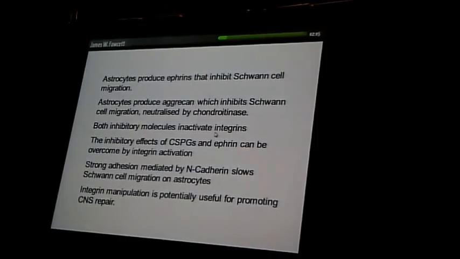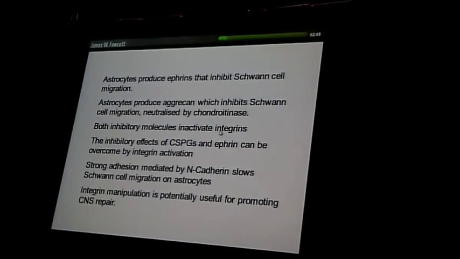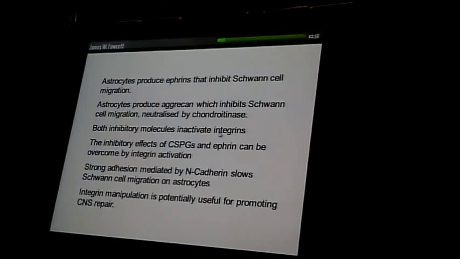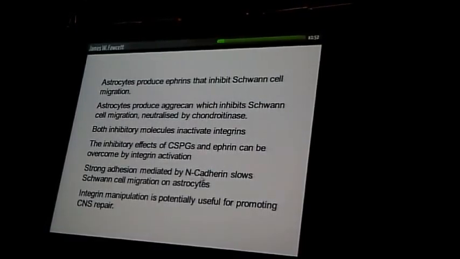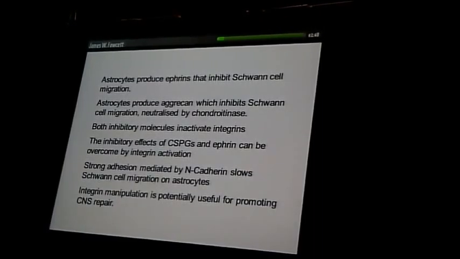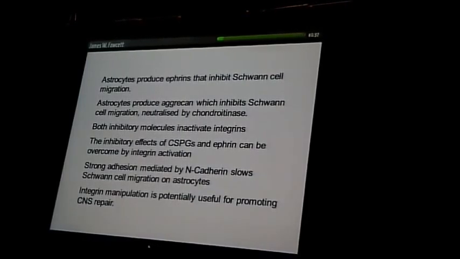Both these mechanisms act at least partly through inactivation of integrins, and another mechanism of overcoming inhibition is to force the integrins into an active state. The strong adhesion mediated by N-cadherin is a third mechanism, which again slows Schwann cell migration on astrocytes. So our conclusion is that there are several mechanisms through which the nervous system prevents transplanted cells integrating and migrating.